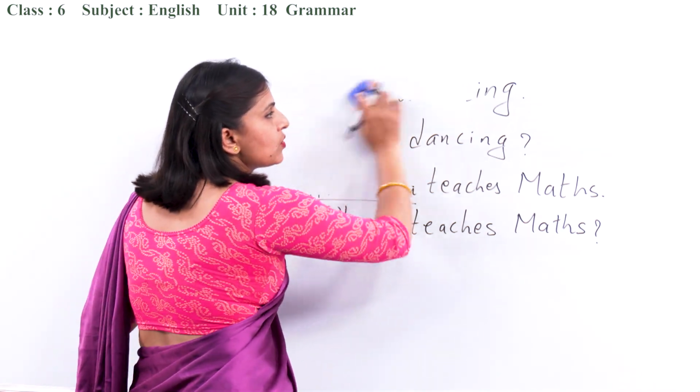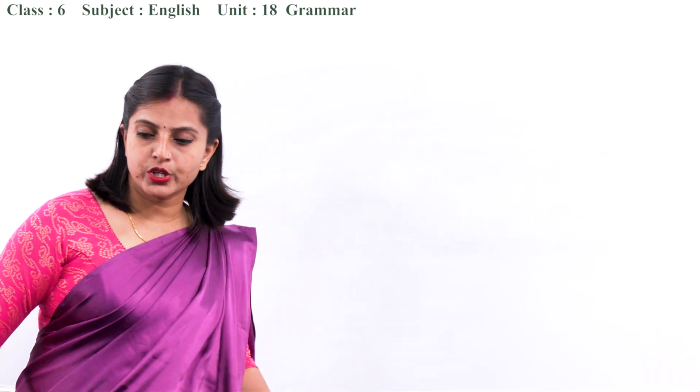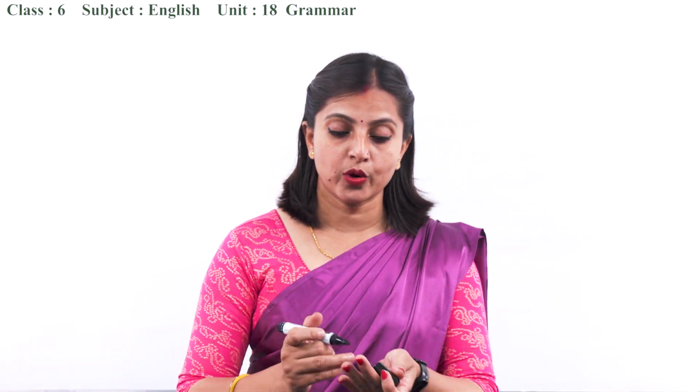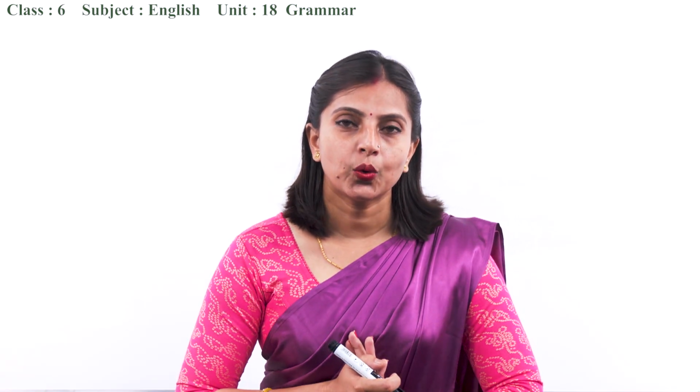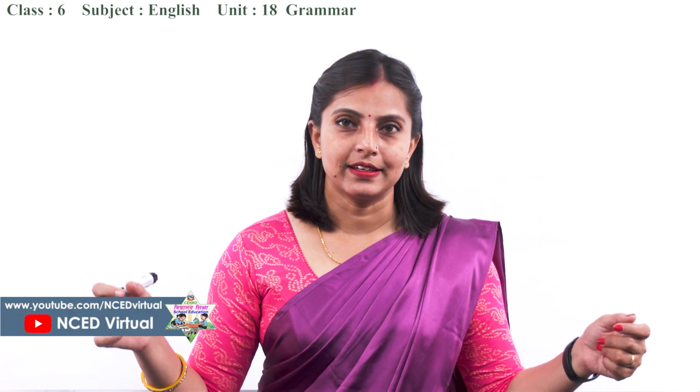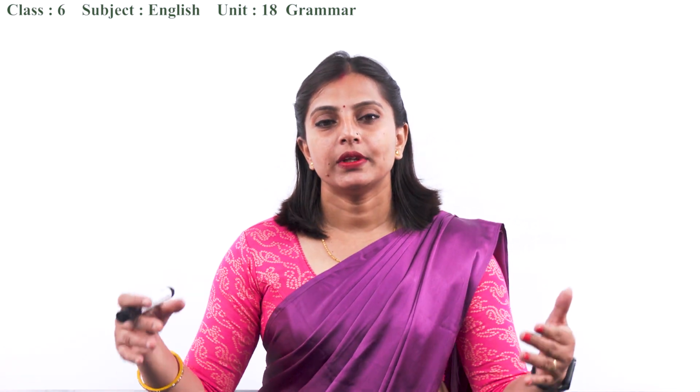Alright, so it is not the case like other WH words. In other WH words, we need to see what the auxiliary verb is, what the main verb is, what the subject is. But with who, it's very easy. You just replace the people with who and copy the rest.